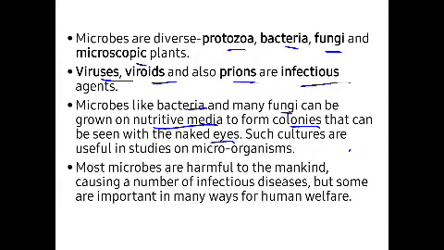Such cultures are useful in the studies of the microorganisms. Okay, most microbes are harmful to mankind, causing a number of infectious diseases. Certain microbes will be beneficial, while certain microorganisms will be very harmful to humankind. They may cause certain infectious diseases, and they are also very important in many ways for human welfare.